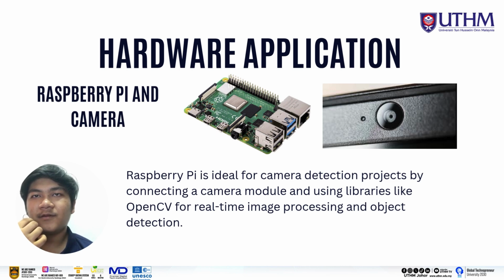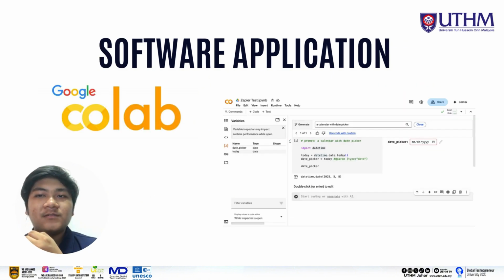It is ideal for camera detection projects like this, by connecting a camera module and using libraries for real-time image processing and object detection. For the software methodology, we use Google Colab. Google Colab is a free platform that allows users to write and run code directly in the web browser, with powerful support for machine learning and data processing. With Google Colab, it can be used to develop, train, and test accident or elephant detection models efficiently before deploying them to a device like the microcontroller.